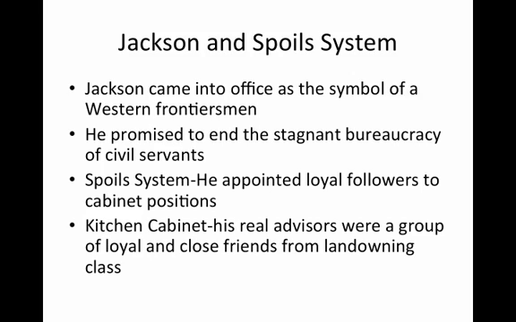Jackson and the spoils system. Jackson came into office as a symbol of the Western frontiersmen. He promised to end the stagnant bureaucracy of civil servants, but he ended up extending the spoils system, in which he appointed loyal followers to cabinet positions. Within the spoils system, he had what was known as the kitchen cabinet, in which his real advisors were a group of loyal and close friends from the landowning class that met with him privately on a daily basis.